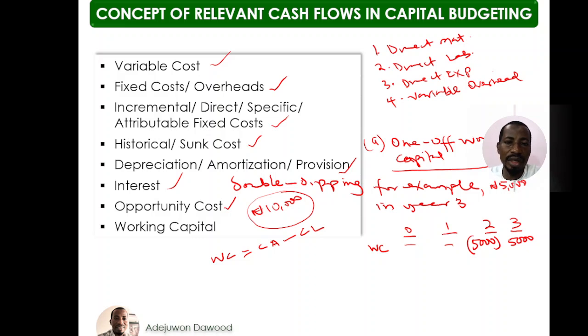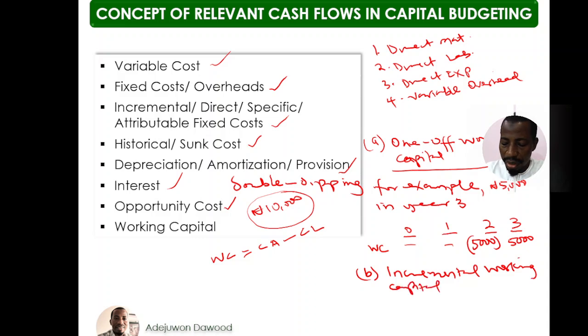What if you are given incremental working capital? Number B now: incremental working capital. How do you treat incremental working capital? The incremental working capital should be treated similar to a one-off working capital, only the increment should be considered. Say, for example, you are given this kind of working capital.